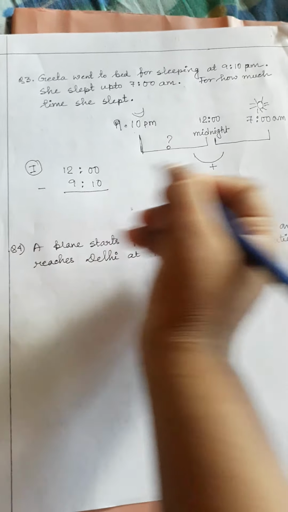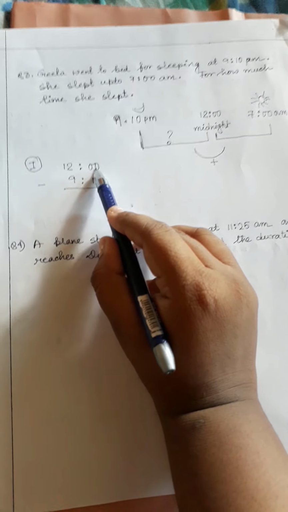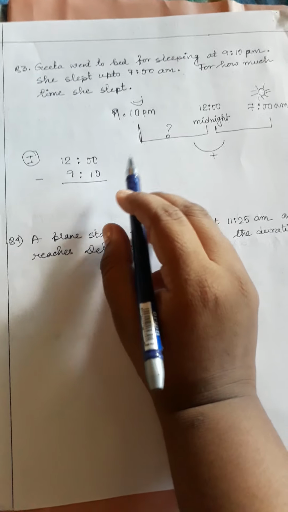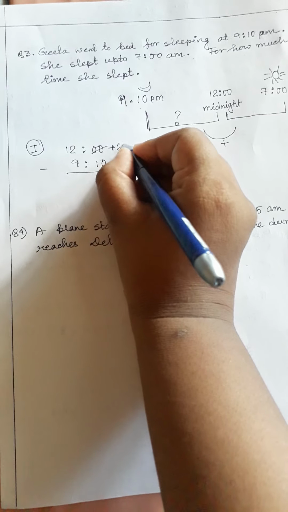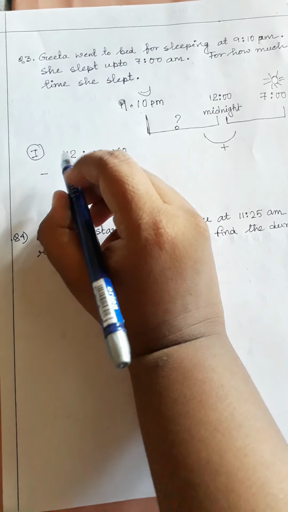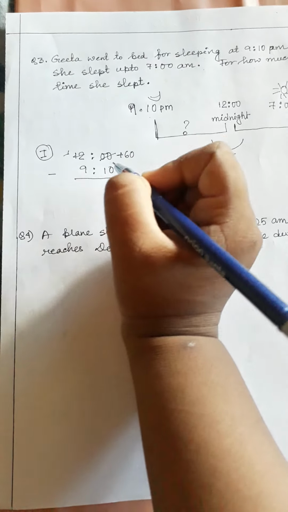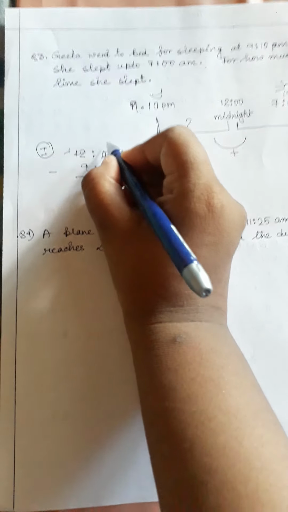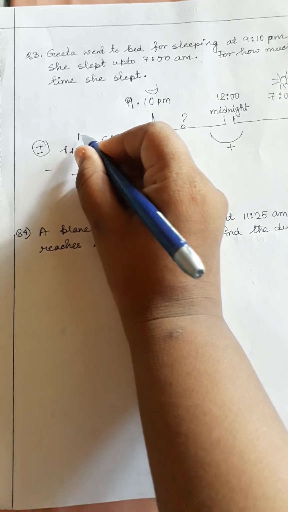Okay, so as I have told you, during the subtraction, when the upper part is smaller, you have to add 60 with this. This means plus 60, and you have to subtract 1 from this. That means 60 plus 0, it will be 60, and 12 minus 1, that means 11.